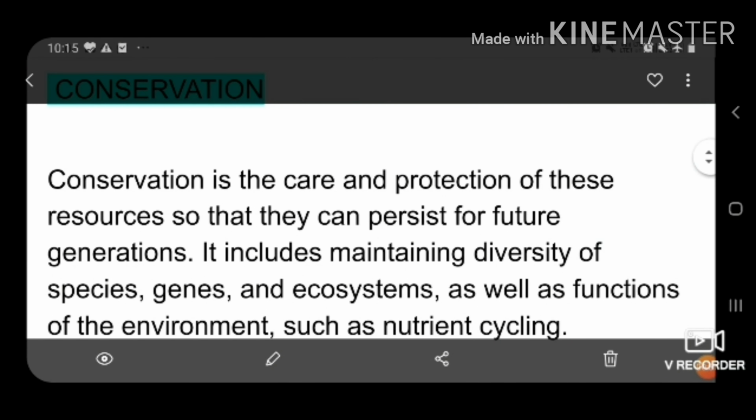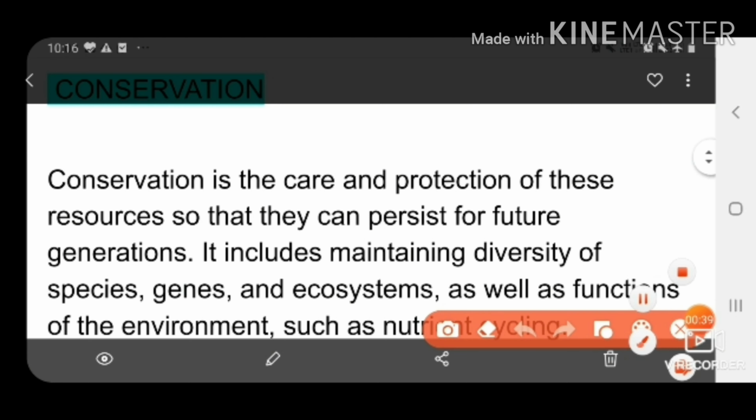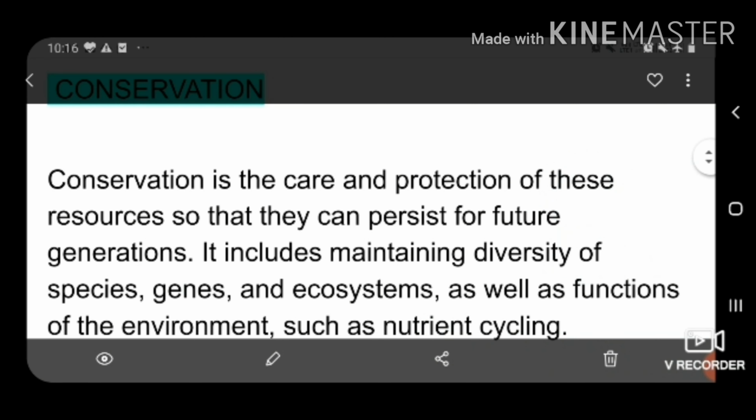So first is what is conservation. Conservation, that is the care and protection of these resources. These resources, that means all the resources, either they are air, water, land, wildlife, that means everything, so that they can persist for future generations. It includes maintaining diversity of the species, genes and ecosystem, as well as functions of the environment such as nutrient cycling. That means conservation is the wise use of the resources, so that we can preserve it for future generations also.